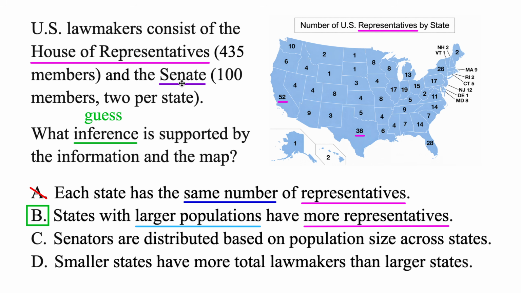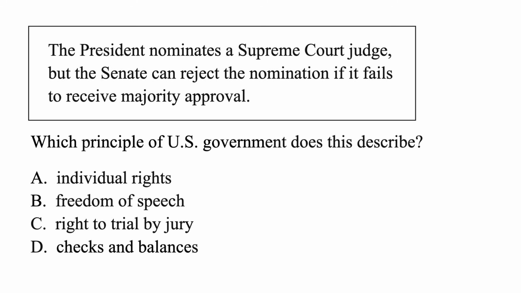So senators, there's 2 per state. So no matter what, every state has 2 of them. But the representatives, they're definitely broken up based on population here. And by the way, these numbers can change as the populations of states shift around here. Okay, let's go ahead and tie all these concepts together with one last problem. Which principle of US government does this describe?